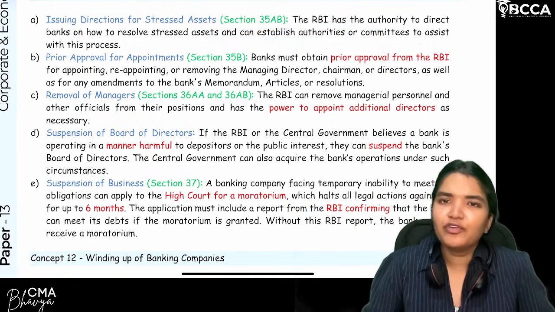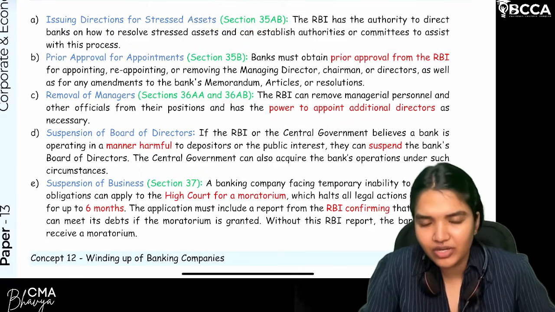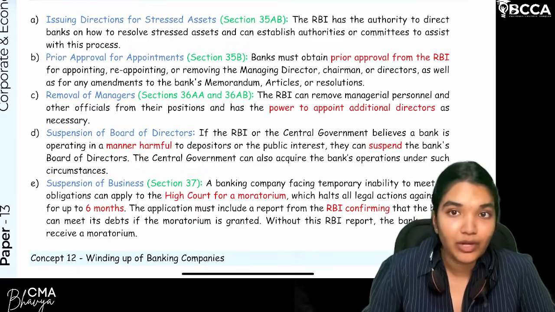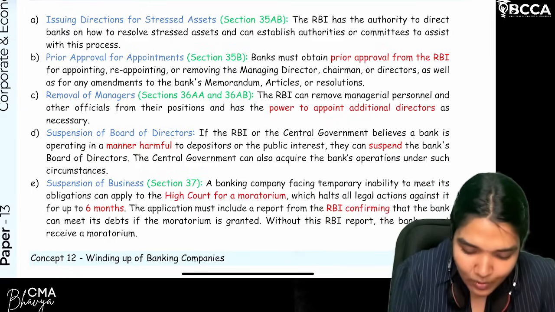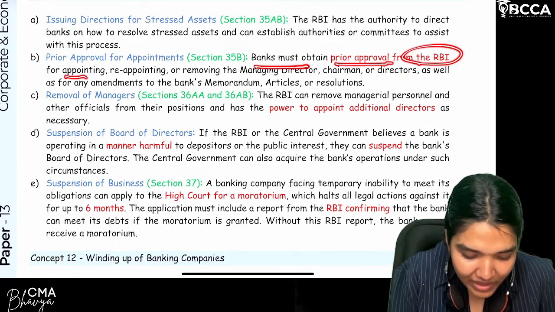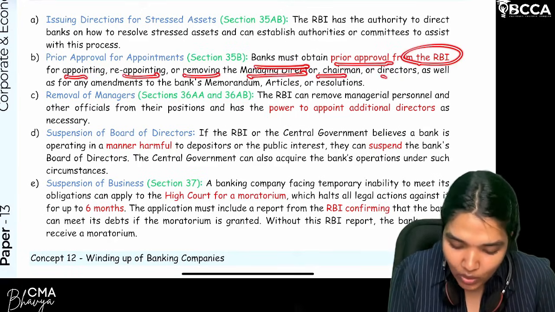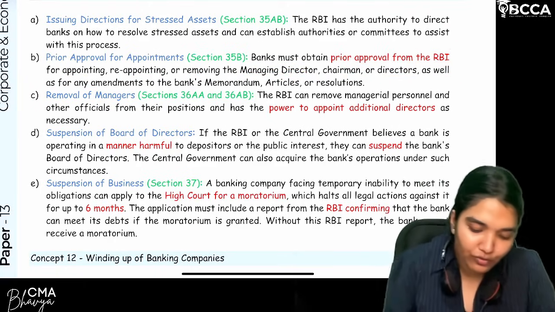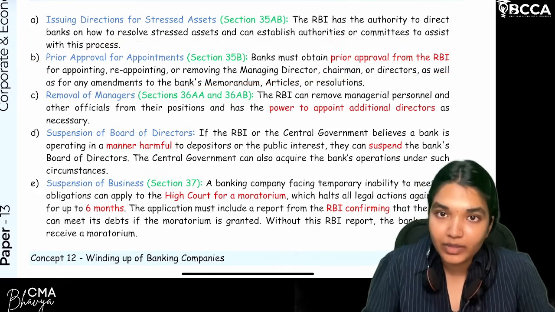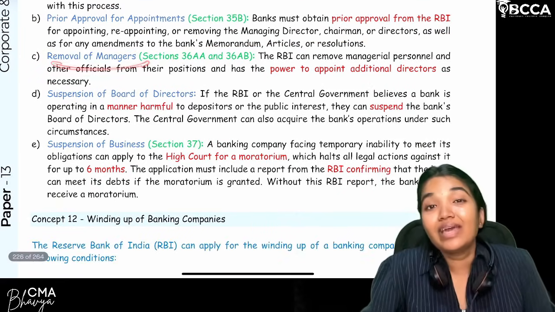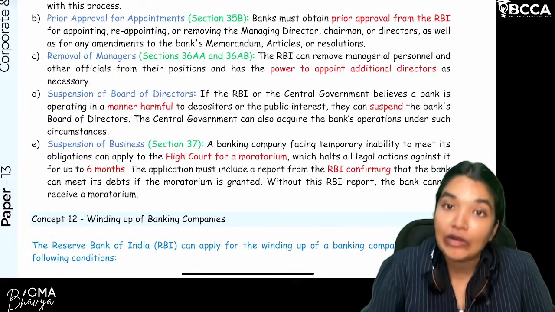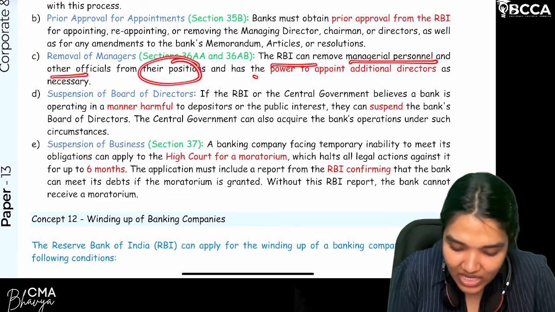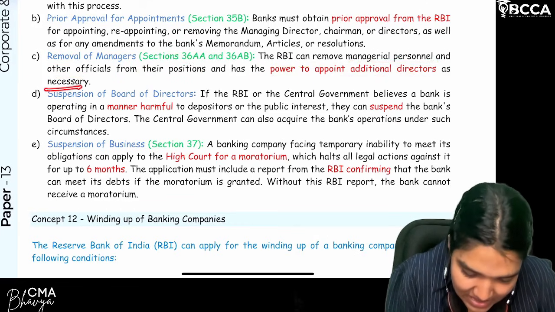Clear. Now, for the appointment, removal, or reconstitution of the board, or for the appointment and removal of the managing directors, for all that you need the prior approval of RBI. That one we've already seen before. So banks must obtain the prior approval from the RBI for appointing, reappointing, and removing the managing director, chairman, or directors, as well as any amendments that you make as a banking company to the memorandum of association and articles of association. For all these cases, you need the approval of RBI. Are we clear now? Removal of managers. RBI has the power to appoint additional directors and remove the directors in the banking company. So RBI can remove managerial personnel and other officials from their position and has the power to appoint additional directors as necessary.